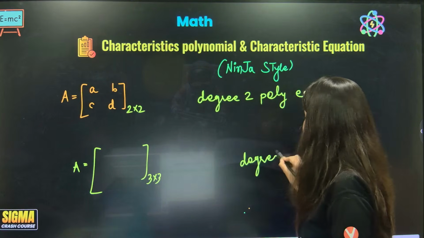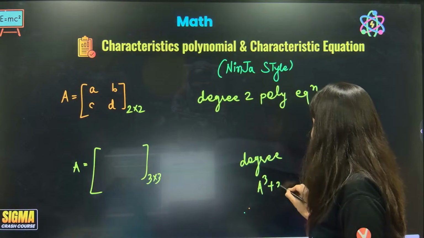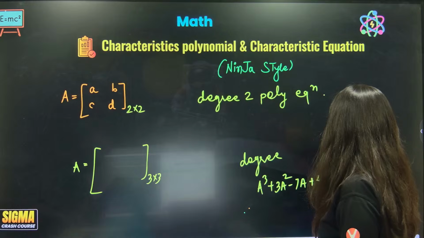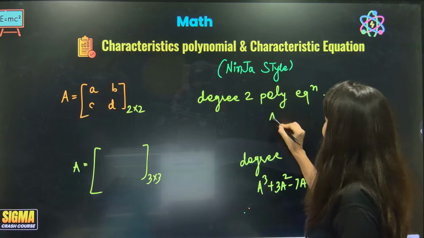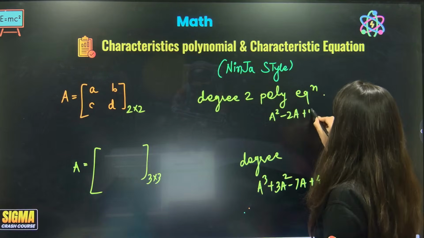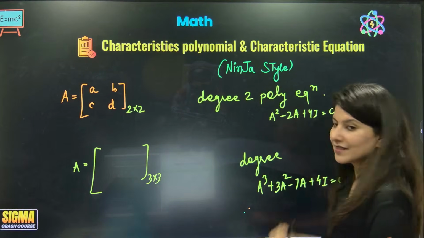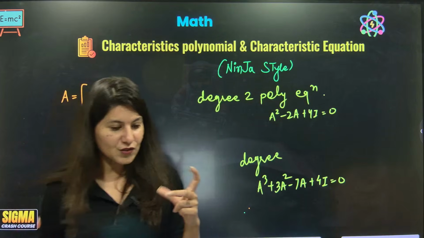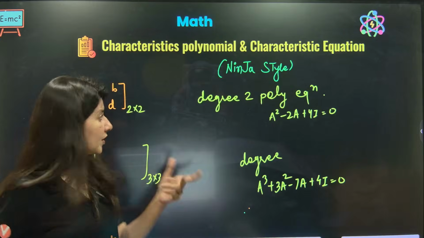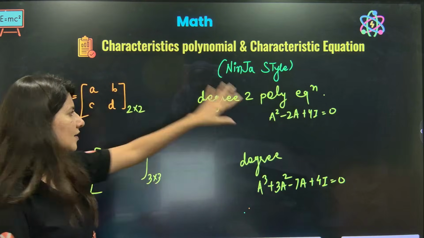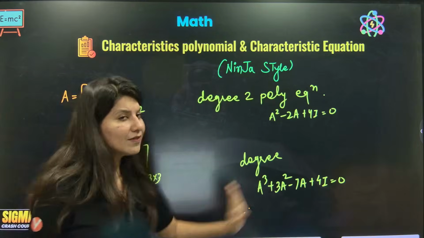It will look like A cube plus 3A minus 7A plus 4I equals 0, and the 2 cross 2 one will be like A square minus 2A plus 4I equals 0, like this. I'm just telling you a sample: a sample equation of a random 2 cross 2 matrix will look like this and a 3 cross 3 will look like this.